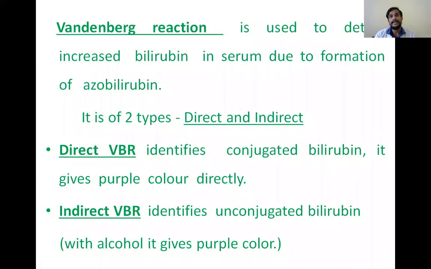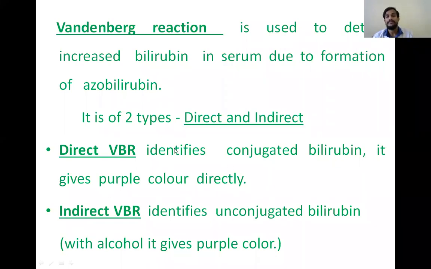So the Van den Bergh reaction is used to detect increased bilirubin, that is direct and indirect bilirubin, in serum due to formation of azobilirubin. The principle here is that bilirubin combines with the diazo reagent to form azobilirubin. It is of two types, direct and indirect. The direct Van den Bergh reaction indicates conjugated bilirubin. It gives purple color directly. The indirect Van den Bergh reaction indicates unconjugated bilirubin. It gives purple color only with the addition of alcohol.